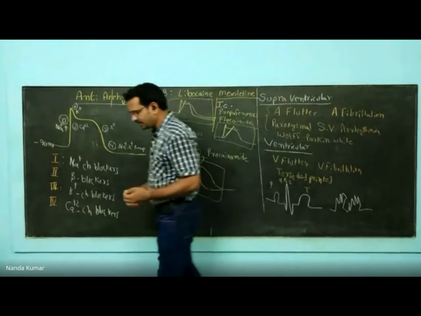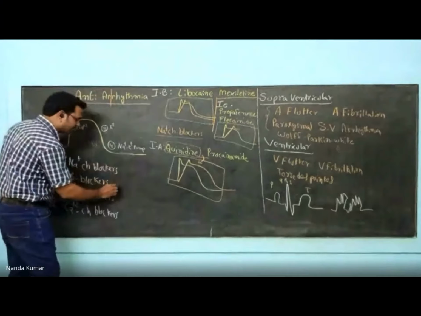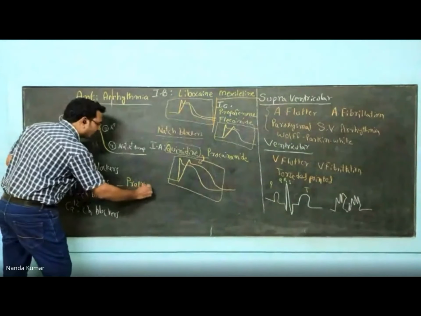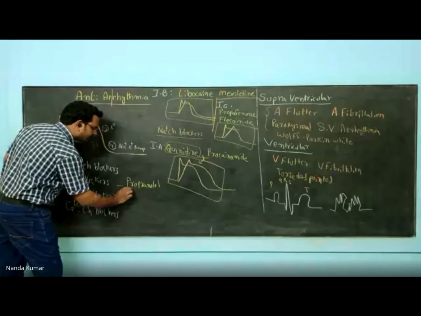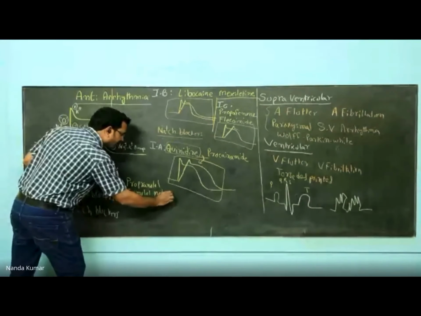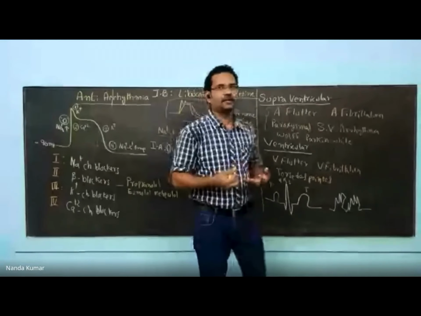Beta blockers, we have seen repeatedly about a lot of beta blockers. Now, in this category, the widely used drugs are propranolol, esmolol, and metoprolol. Now, what happens with beta receptor activation?